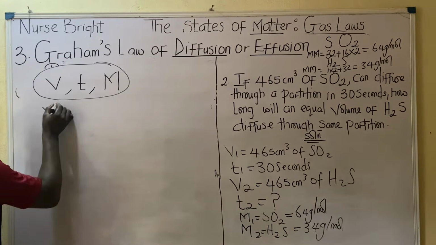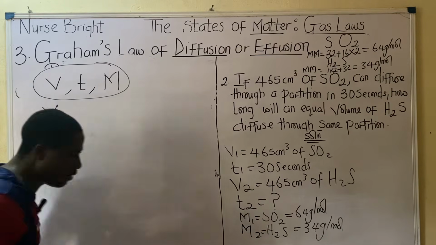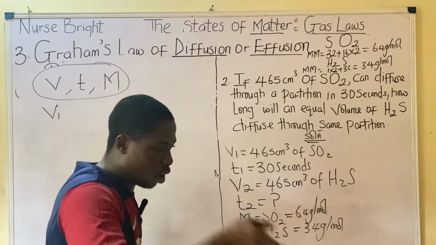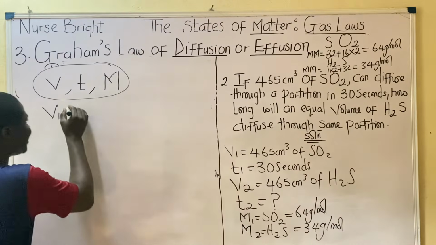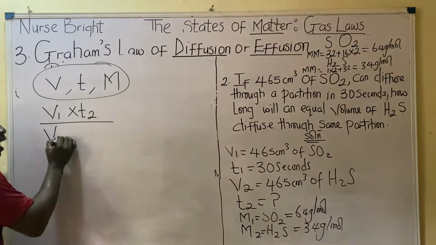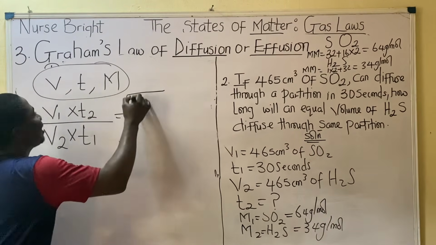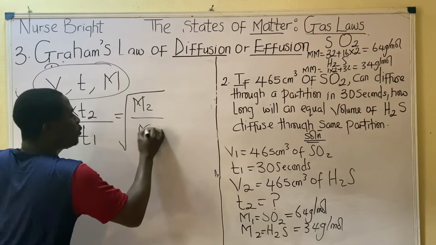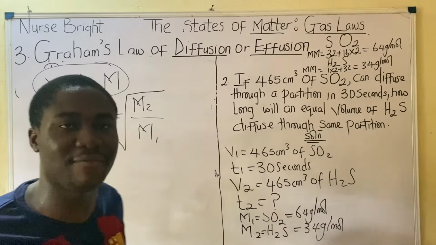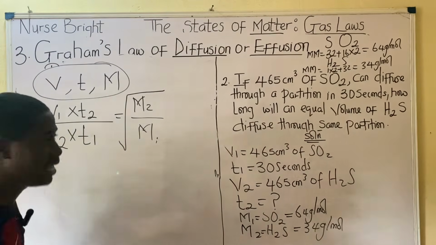Remember, volume and time are not directly proportional. When we have V1, what should follow is T2. We said that. Check your formulas. T2 over what should be down? V2 over T1. Hope you are following me. And you already know that for molecular mass it is always root of M2 over M1. We've derived this formula. If here was density, it would be D2 over D1. Simple. Do you understand? That's how it works.